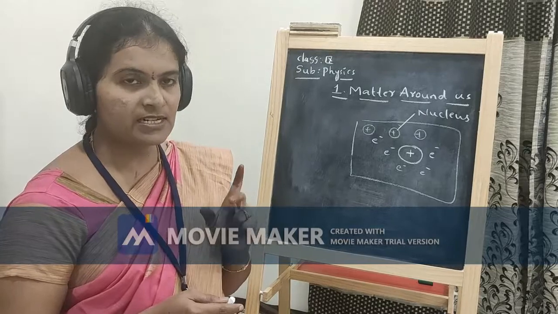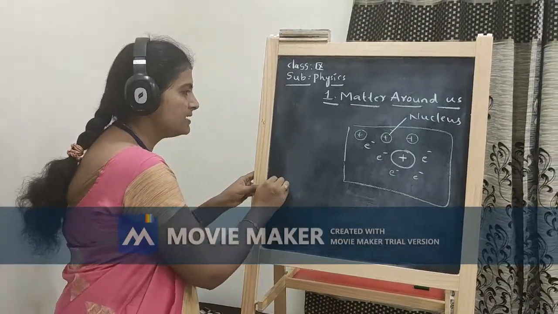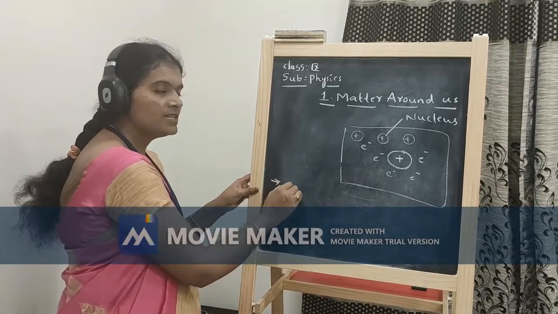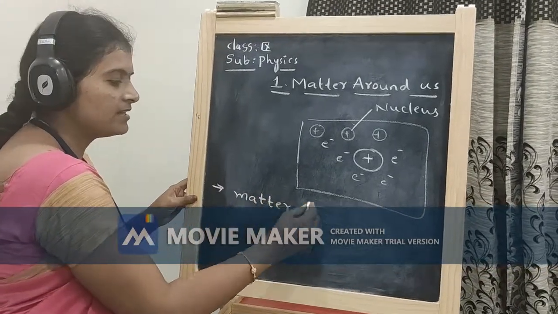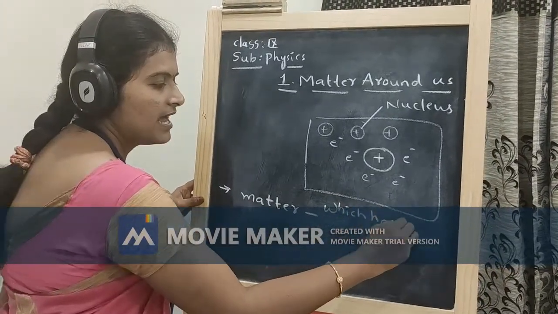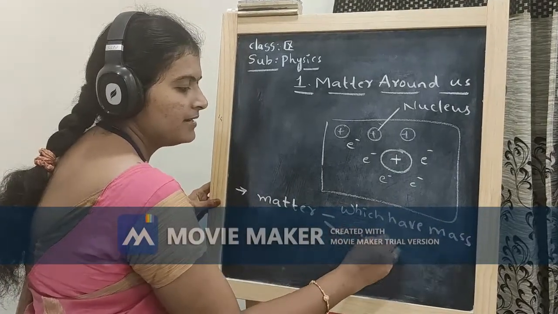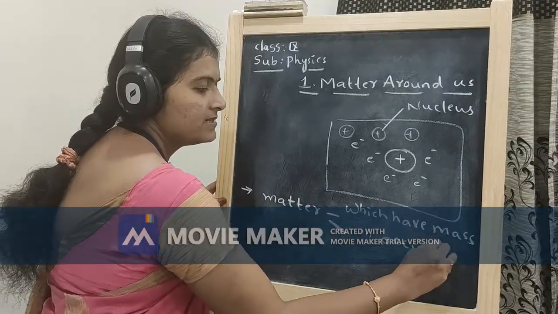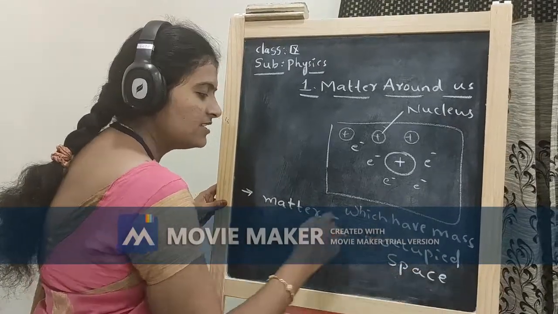What we discussed here, these 2 points are important. The first point is, what is the definition of matter? Matter is nothing but which has mass and which occupies some space. Which occupies space is called matter.